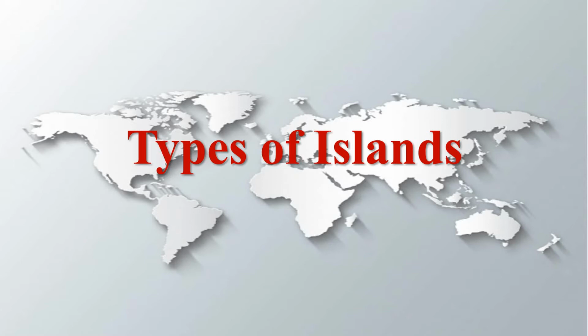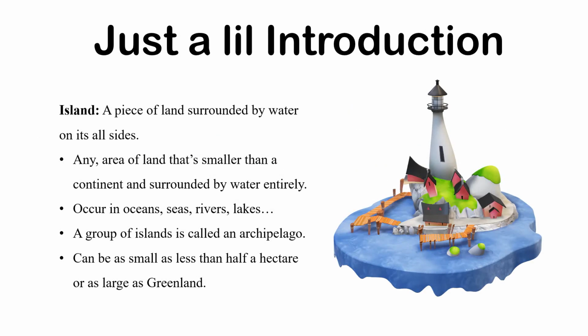So, what's an island? What meaning comes to your mind when you think about an island? Yeah, here it is. A piece of land surrounded by water on all sides. This is what an island is. But what's the difference? The continents are also surrounded by water on all sides.